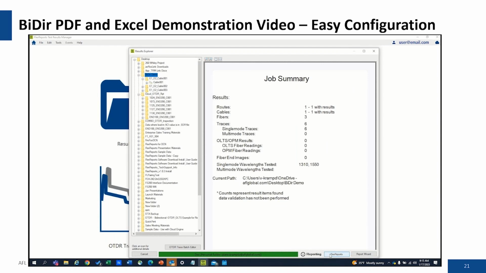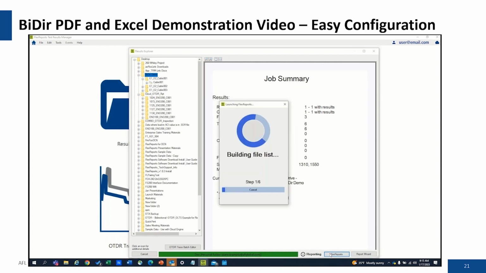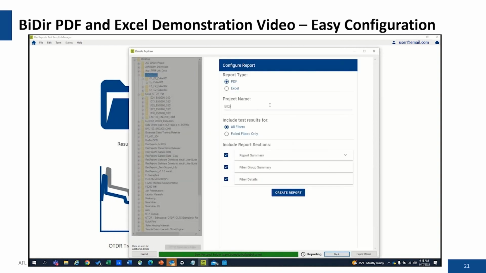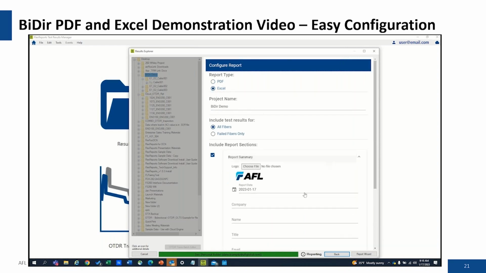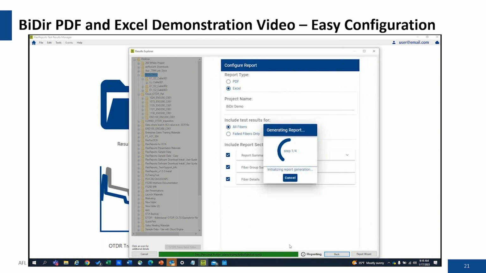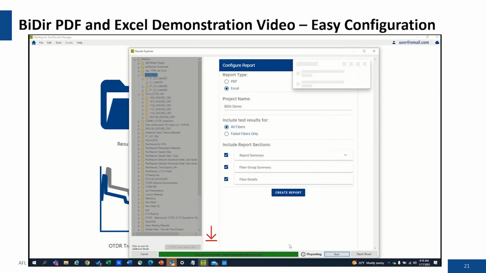Likewise, for an Excel report, it's exactly the same process. You click on FlexReports. It uploads the data. You come to the same configuration screen. You can enter your project name. You can click on the Excel format this time. You can enter in any job-specific information you want. You start the report generation.